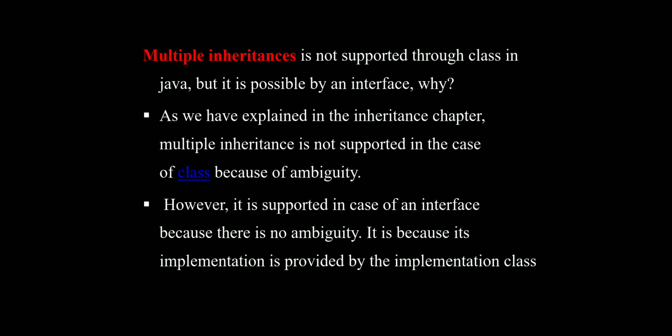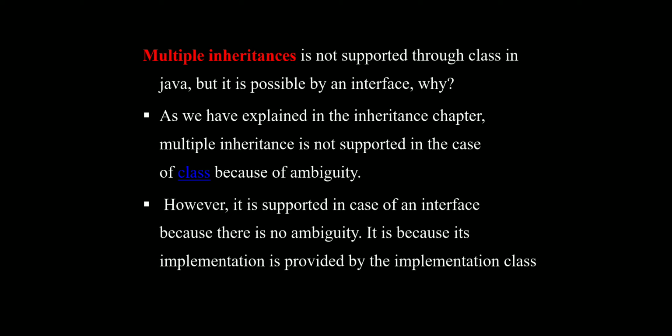While in a class declaration, both super classes and the child class are declared in one class. It means it has the implementation of both the super classes and the child class. For this reason, the compiler gets confused whether to call the A superclass implementation or the B superclass implementation for the C child class.